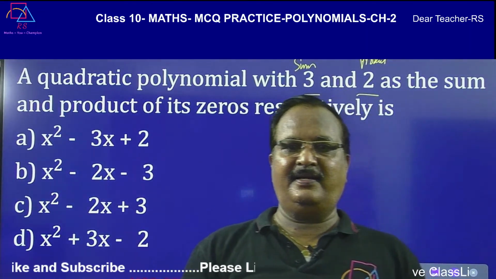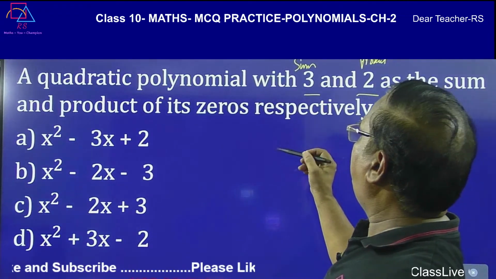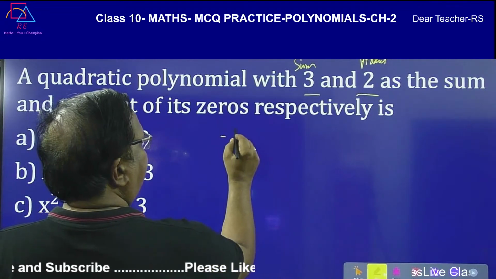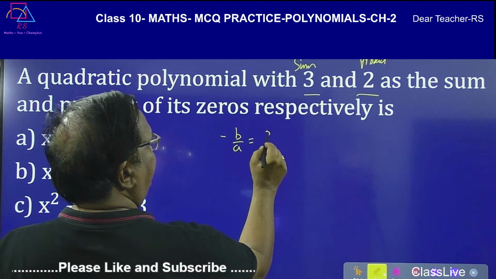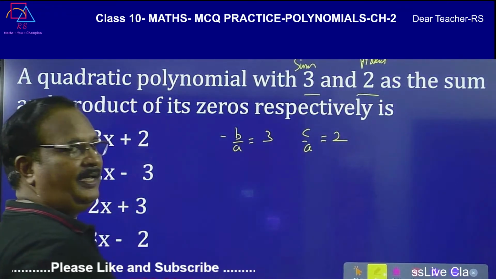But ठीक है. So now sum. So ABC find out करना है. Very simple. Minus B by A is equal to 3. C by A is equal to 2. इसमें से ABC है.